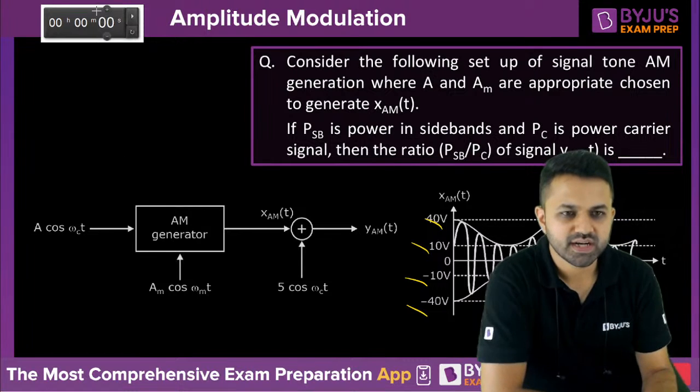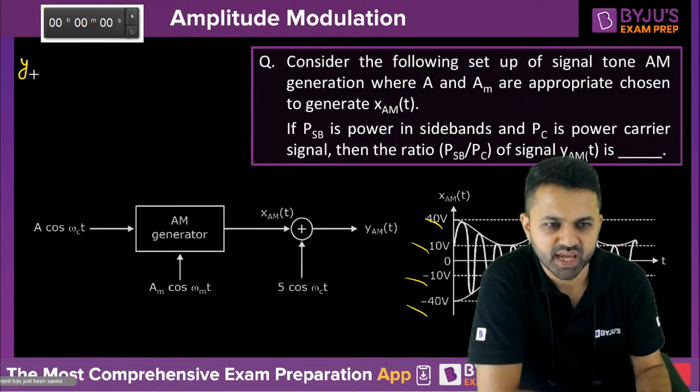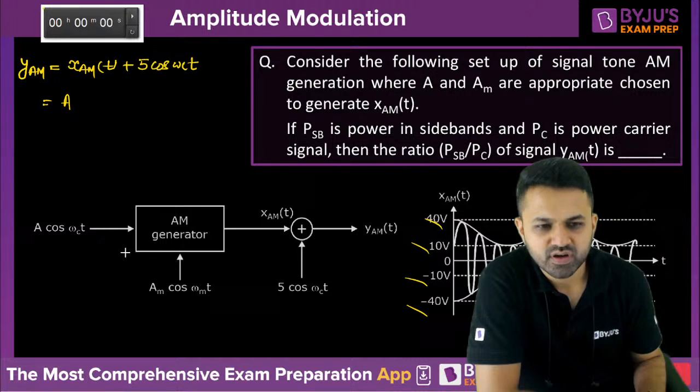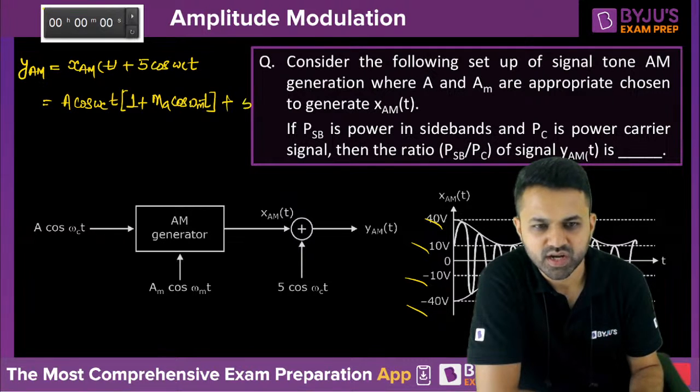Okay, so let's take this question. As you can see, this is the AM generator, so it will be generating the AM signal. What will be the expression of YAM? If I arrange this, this is nothing but A, your carrier amplitude, cos omega ct common, and 1 plus the modulation index, for this particular waveform that is given to us, cos of omega mt. Then we are going to get 5 cos omega ct.